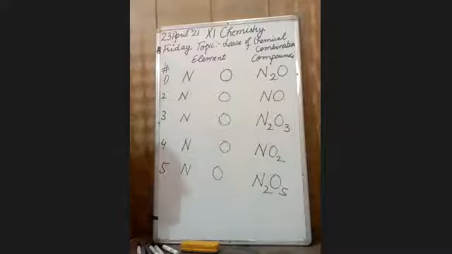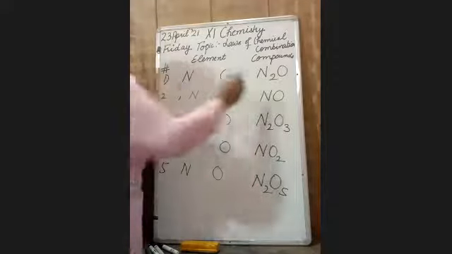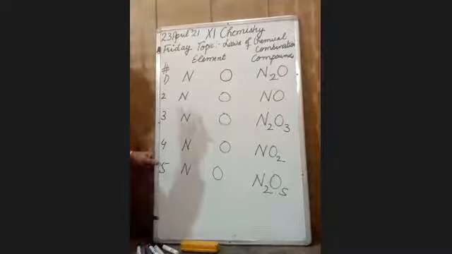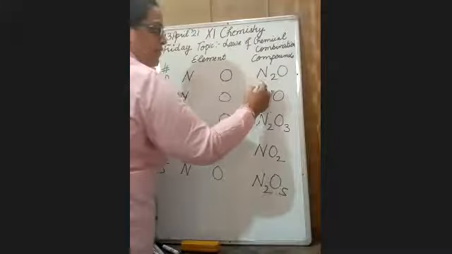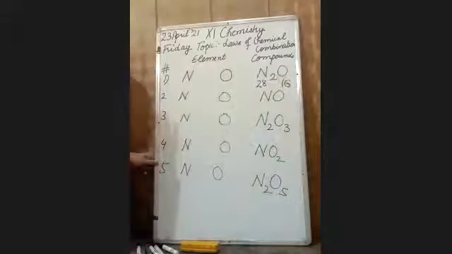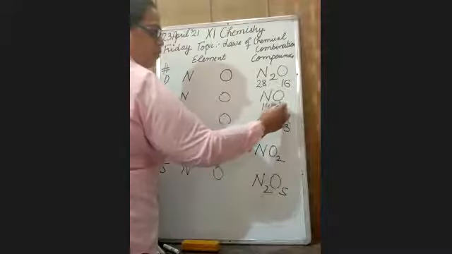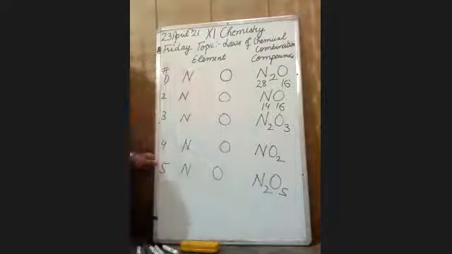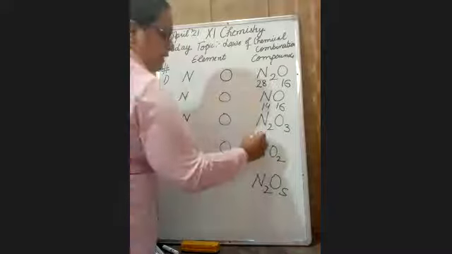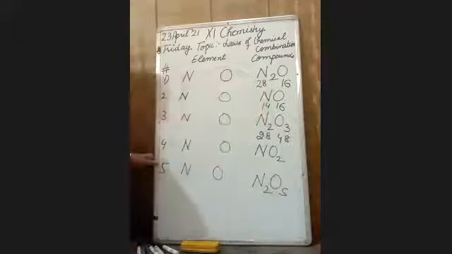How can we prove that? See their masses. In this formula, the mass of nitrogen is 28 and oxygen 16. In this case it will be 14:16. In this case 28:16, then 28:48.